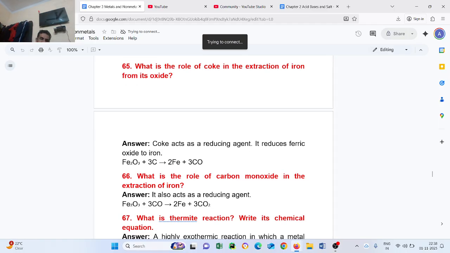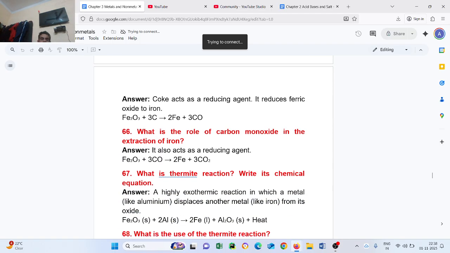Question number 66. What is the role of carbon monoxide in the extraction of iron? It also acts as a reducing agent. Fe2O3 plus 3CO gives 2Fe plus 3CO2.